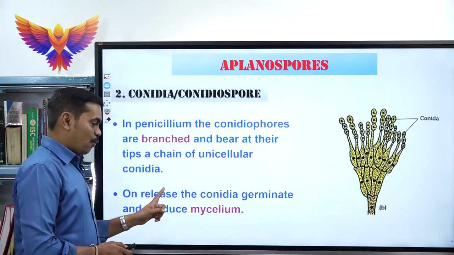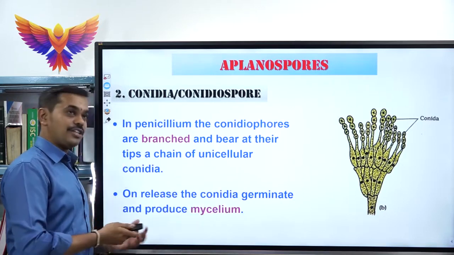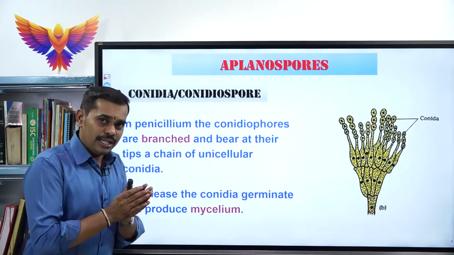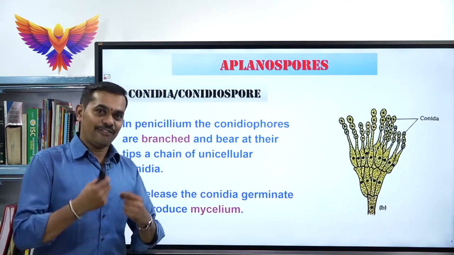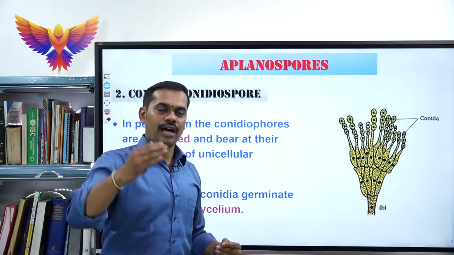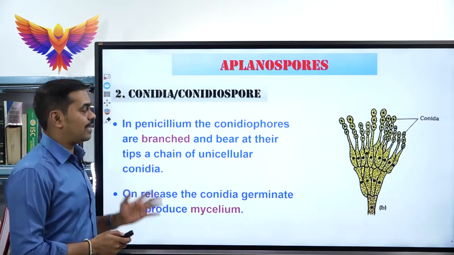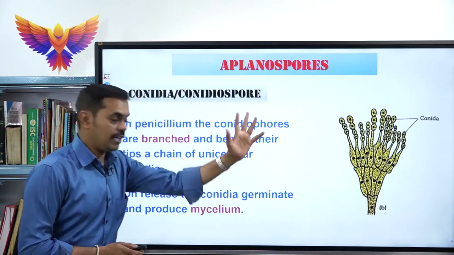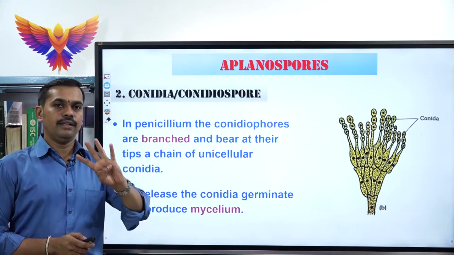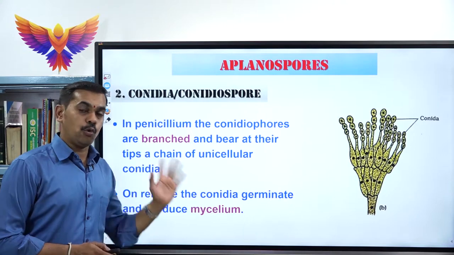Here what happens is, when the conidia are released, they germinate. After germination, they start producing mycelium. That means they start producing a number of hyphae. Again, from each hypha, conidia are produced, they detach, and each conidium can develop into a new organism. That is exactly what we saw in Penicillium notatum. So children, we have completed the fourth type of asexual reproduction, called sporulation.